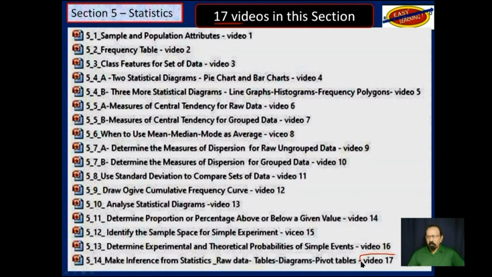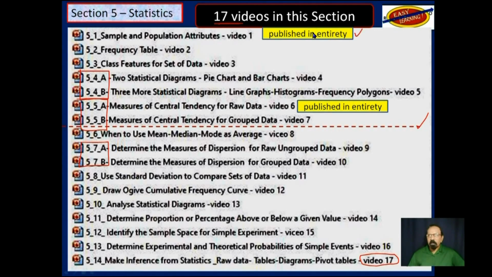The reason being that some of them, as I said, objective 5.4 is 2 videos, objective 5.5 is 2 videos, and objective 5.7 is 2 videos, and that will account for all 17 videos. We have reached this point here at this red mark.